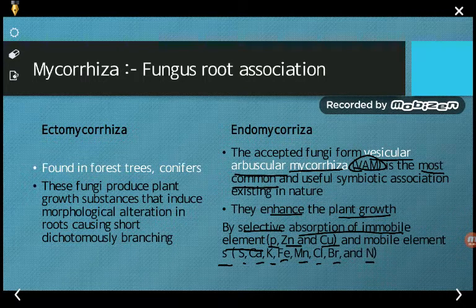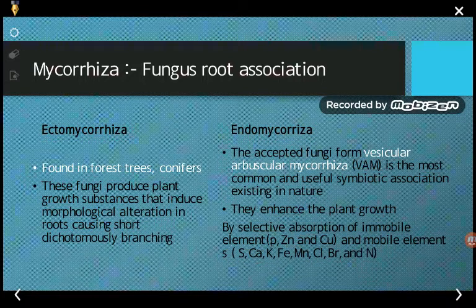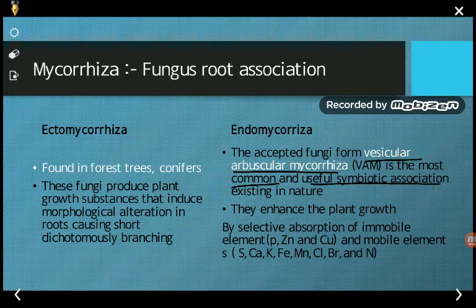And one more point to be noted is that the accepted fungal form is vesicular arbuscular mycorrhiza. ये जो है vesicular arbuscular mycorrhiza जो है, this is the most acceptable form of fungi and is the most common and useful symbiotic association existing in nature. So always remember that it is the most common and useful symbiotic association existing in nature.